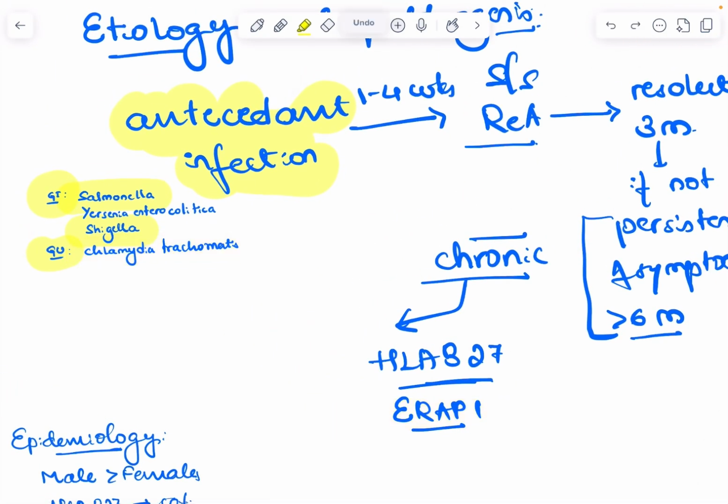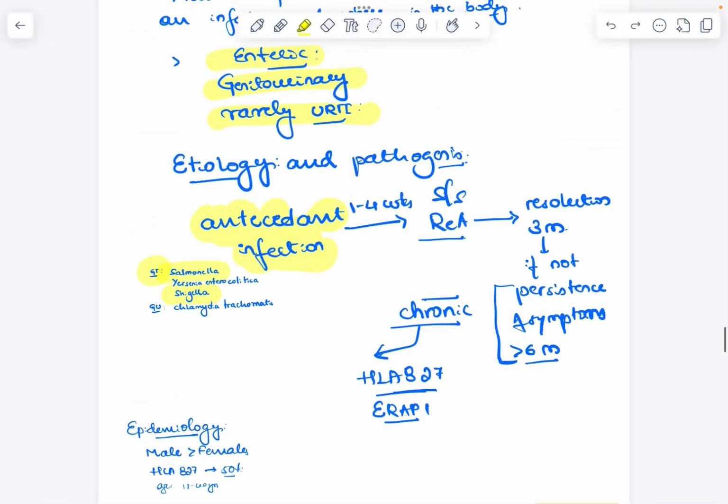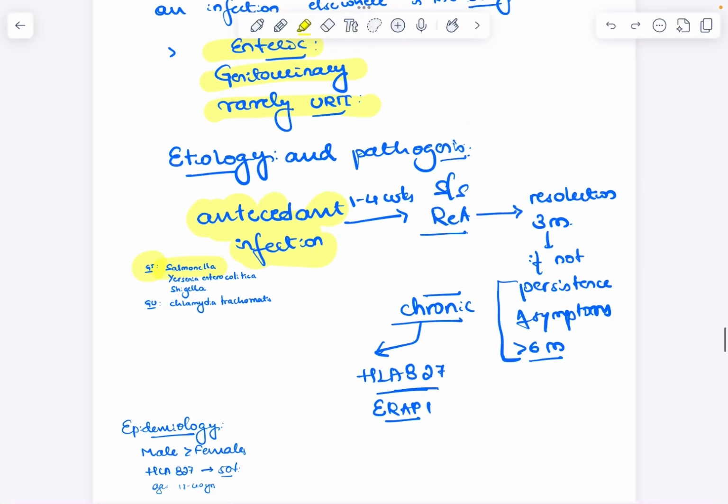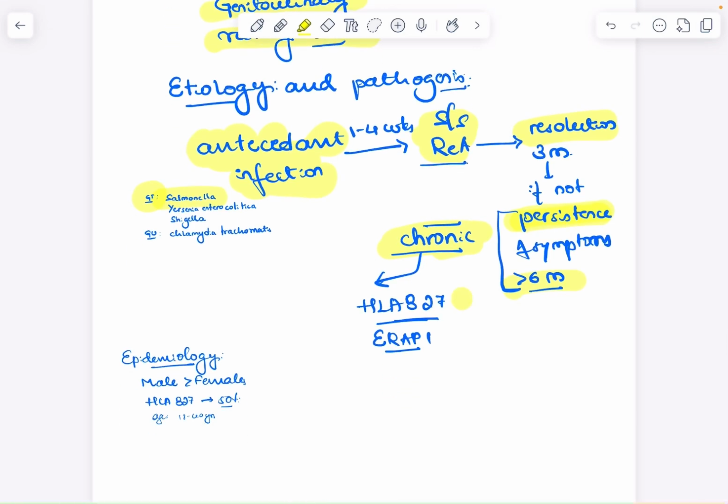Okay, so what happens after 1 to 4 weeks? After 1 to 4 weeks there will be development of signs and symptoms of reactive arthritis, which I will be discussing further. Within 3 months there will be resolution. If resolution doesn't happen, symptoms may persist for more than 6 months. We label that condition as chronic reactive arthritis. This chronicity is because of the genetic predisposition, because of HLA-B27 positivity and ERAP1 positivity. So this is about etiology.